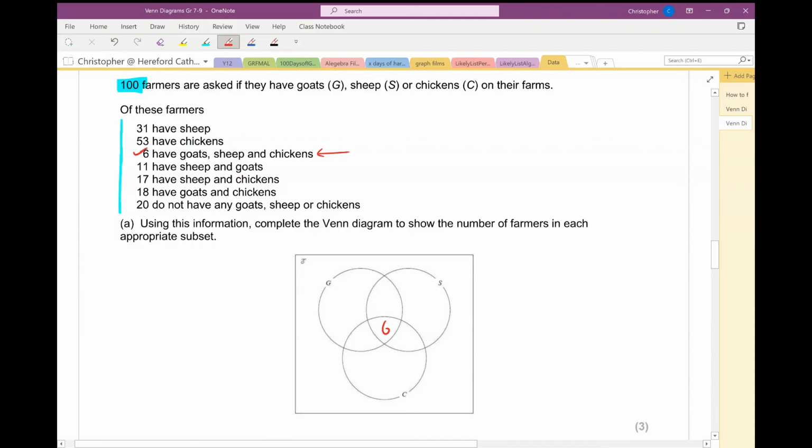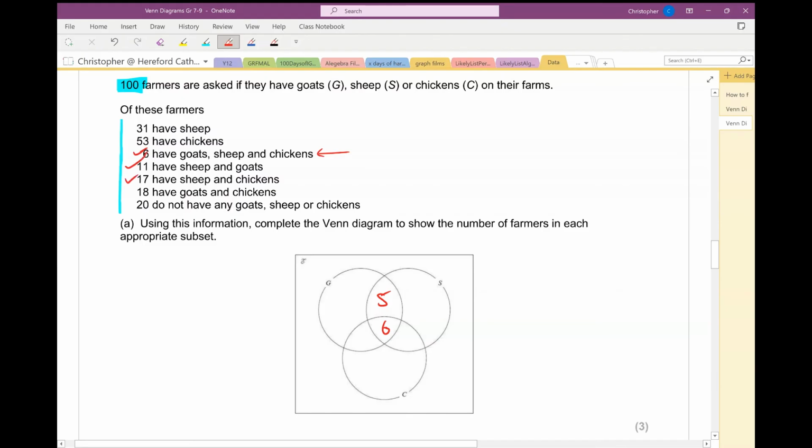11 have sheep and goats. It would be tempting to write 11 in here, but if you were to write 11 in here, that would mean that 17 have got sheep and goats, and that isn't correct because only 11 have got sheep and goats, so that must be a 5. Right, I can tick that off.